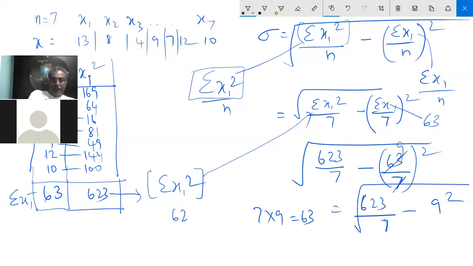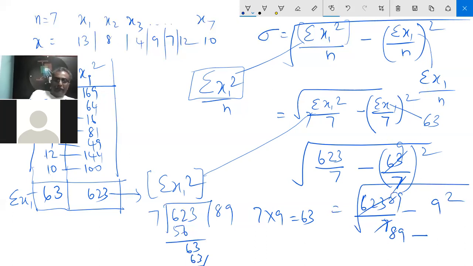623 divided by 7. It will go 56, 8 times. Then 63 is the remainder. 63, it will go 9 times. So it becomes 89. 9 into 9 is how much? 81. Very good. So root of 89 minus 81. 89 minus 81 is 8. So that is equal to square root of 8.